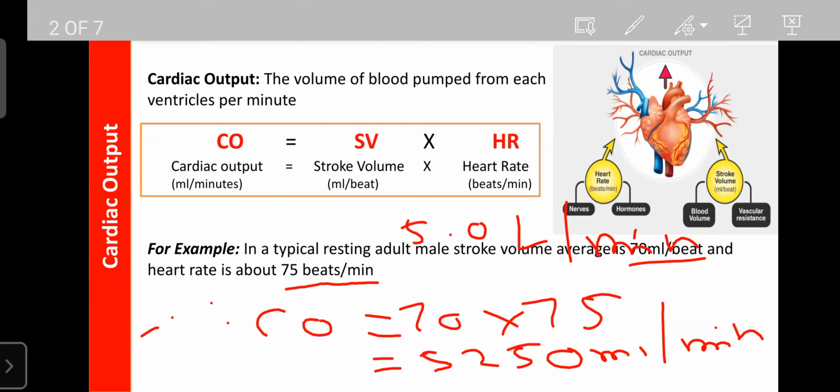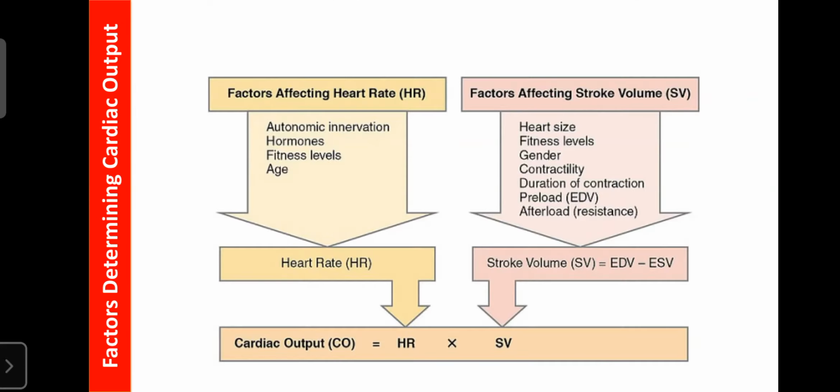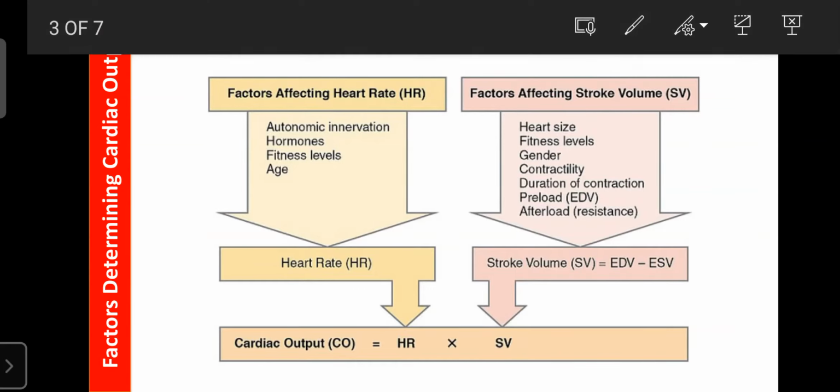Okay, next we learn about the factors which can affect the cardiac output. What are the factors which can regulate the heart rate and stroke volume? They are also helpful to determine the cardiac output, or they can affect the cardiac output. First we learn about the factors that can affect the heart rate.